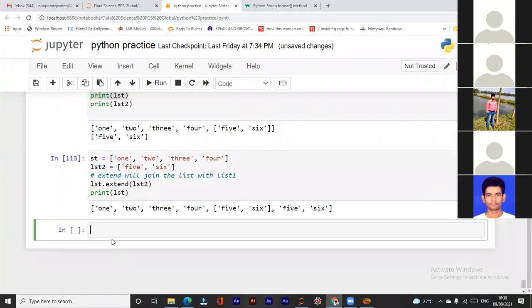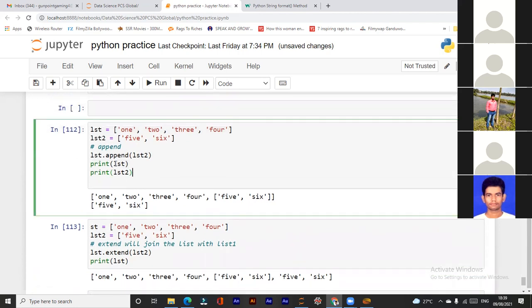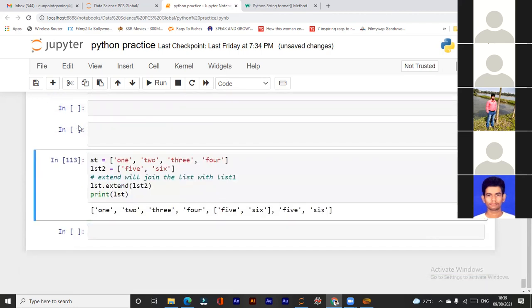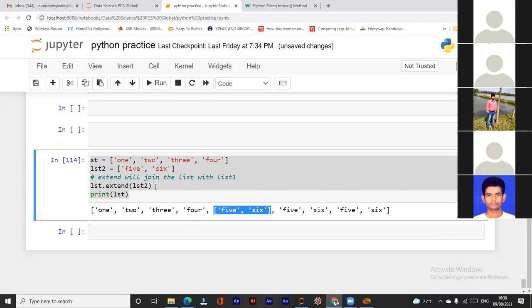Now you will see the difference. Actually, this is the previous operation which I performed using append. And now I am performing the extend. So extend is just adding the elements at the end, 5 and 6.